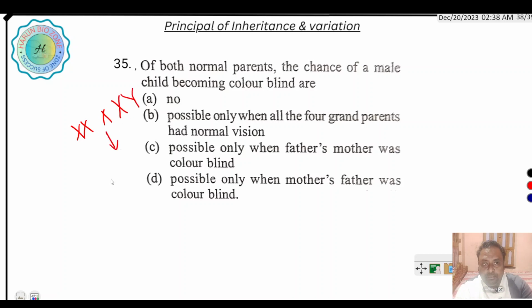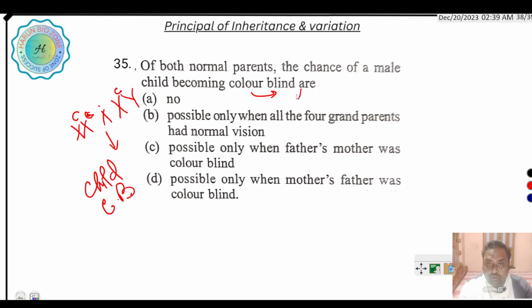When the child becomes color blind with normal parents, at least the mother must be a carrier, or if mother and father are both color blind, then the child becomes color blind.